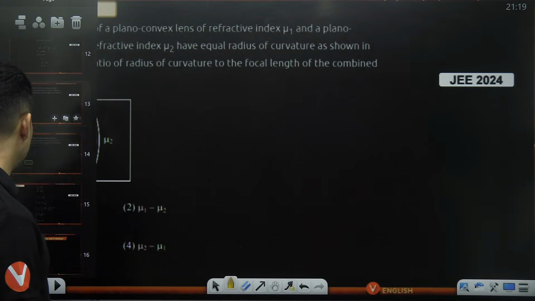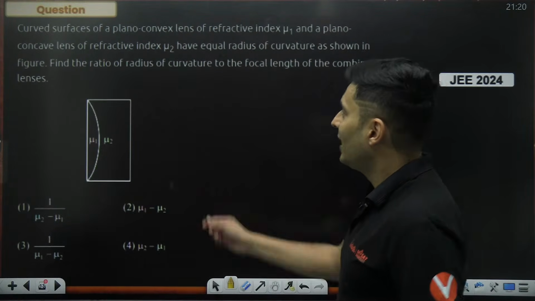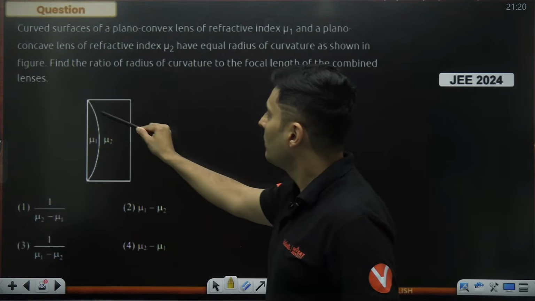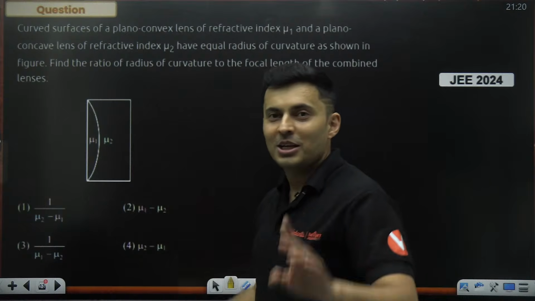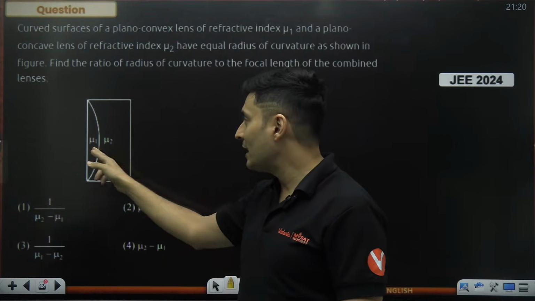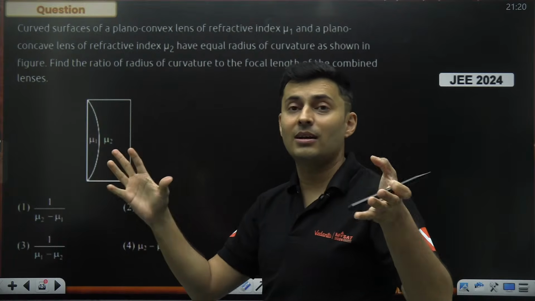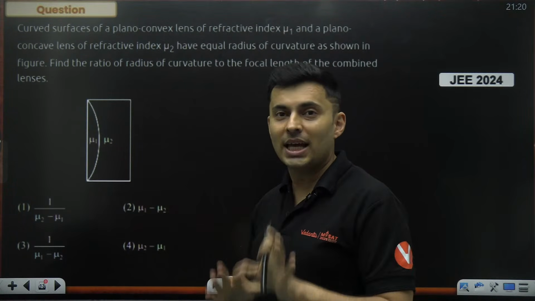Wow, this was asked in JEE 2024. Let's see if you guys can solve this. As you can see, there is the curved surface of a plano-convex and a plano-concave lens. It looks like a glass slab, but actually that glass slab is made of two lenses, plano-convex and plano-concave, arranged in a very peculiar way to look like a glass slab.